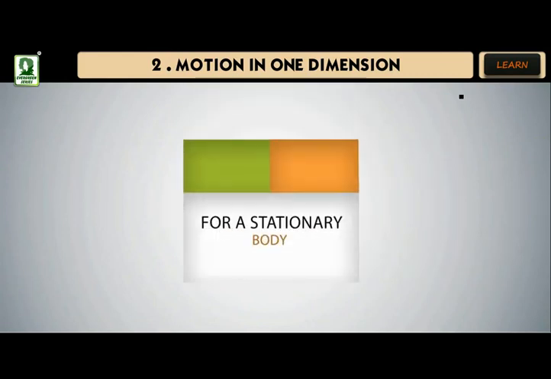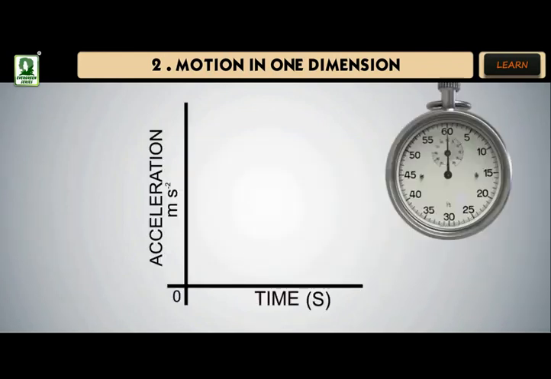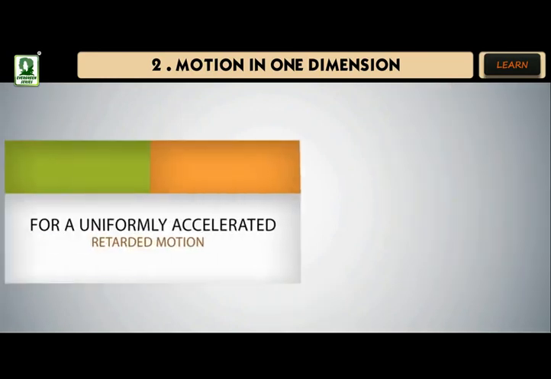Acceleration time graph. Case 1, for a stationary body. In this case, the acceleration of the body is 0. It is so when the body moves with uniform velocity or is at rest. The acceleration time graph for such a situation is a straight line coinciding with the time axis, as shown.